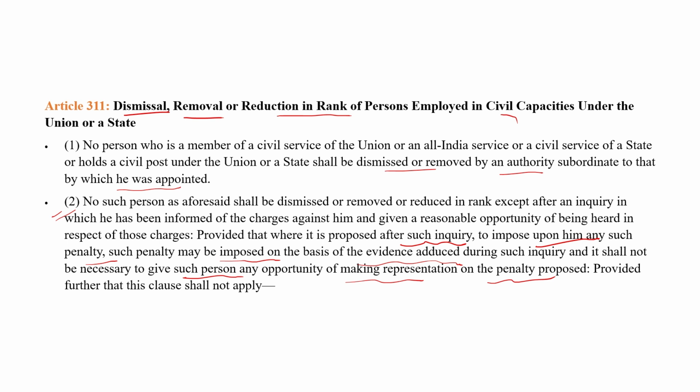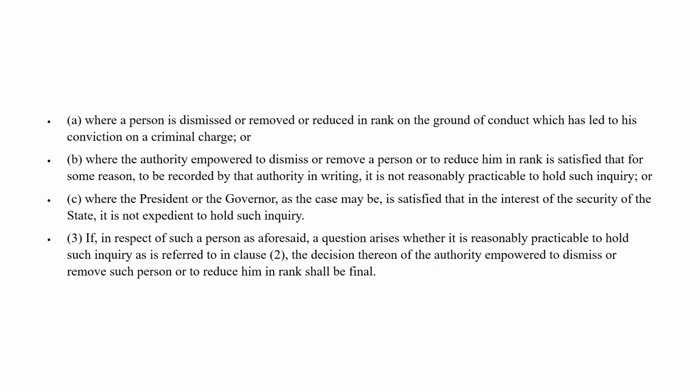So this is Article 311, which explains the removal and the reduction of the rank of a civil servant. It says that a person can be removed by the authority by which he was appointed, and any authority cannot reduce his rank without an inquiry.